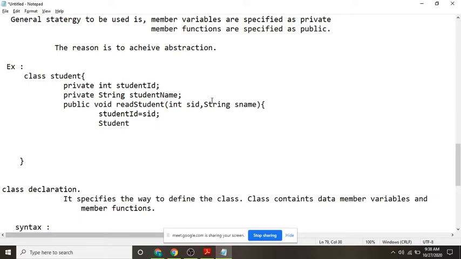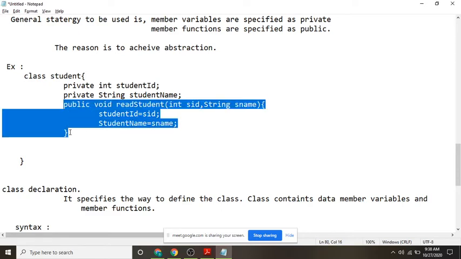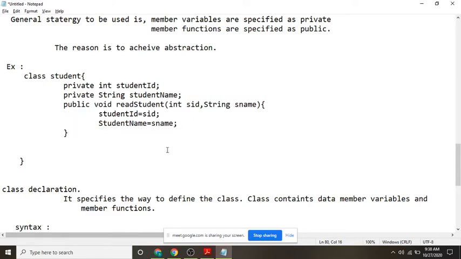Student name equal to SName. Okay, so this is the definition for read student.